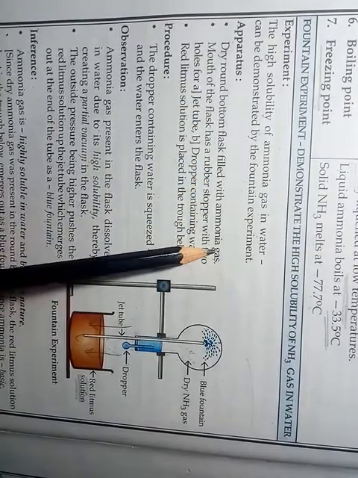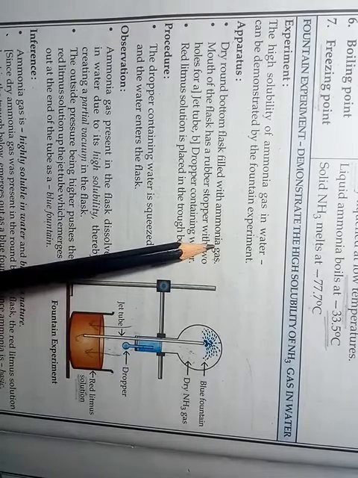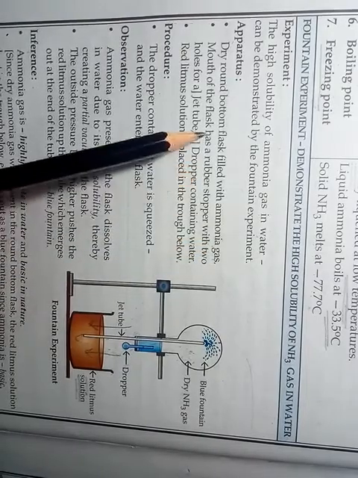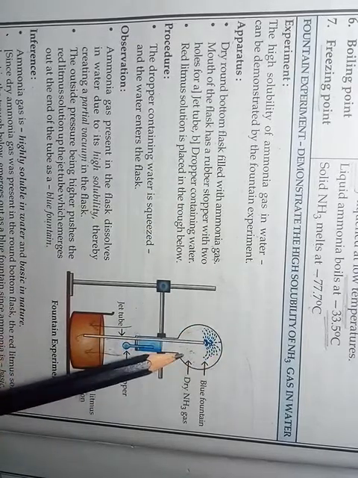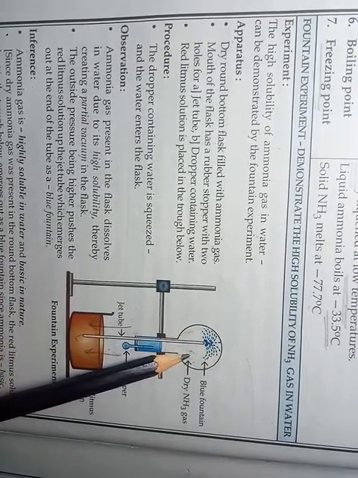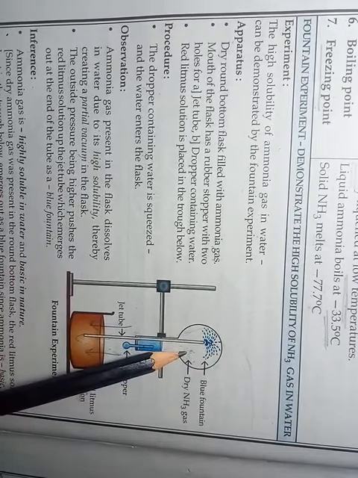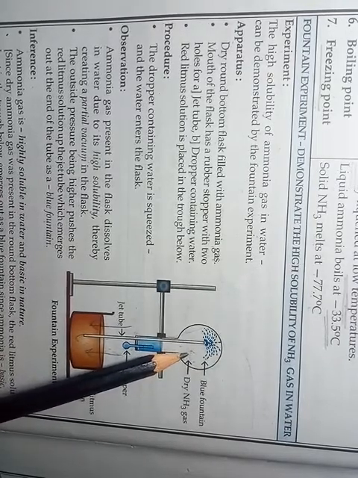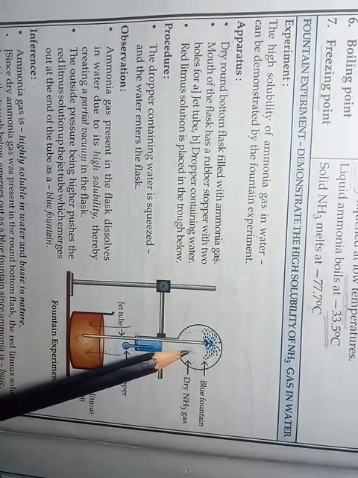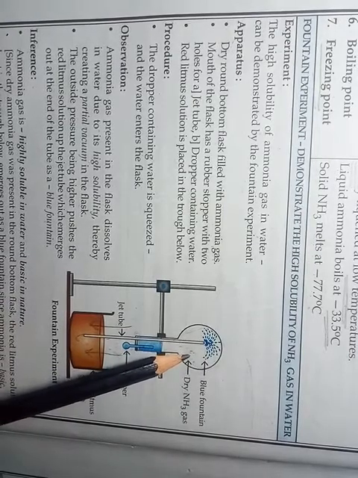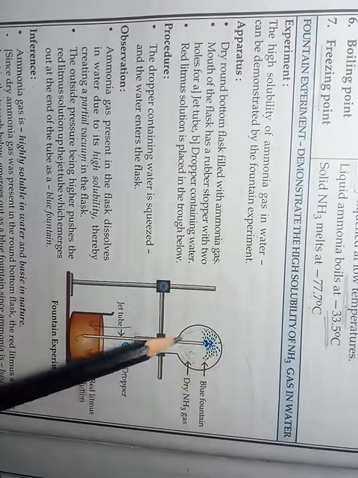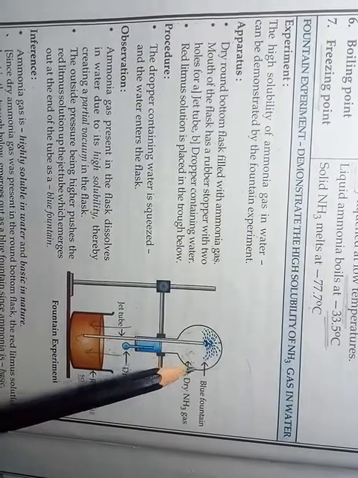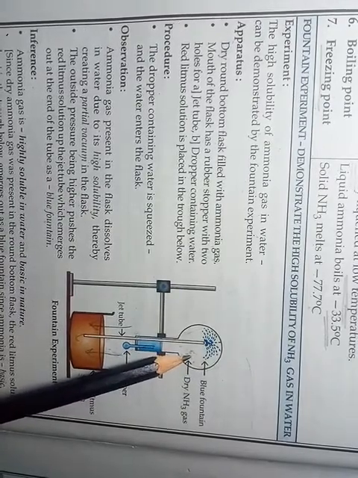So what apparatus do we require to show the fountain experiment? The first requirement is a round bottom flask, and this round bottom flask should be dry. Why should it be dry? Because we are going to fill ammonia gas inside it. If moisture is present, then ammonia will dissolve in that moisture. So we have to take a dry round bottom flask here.